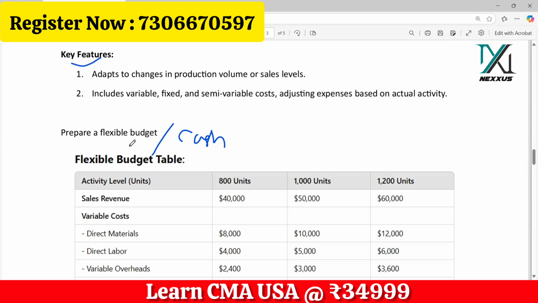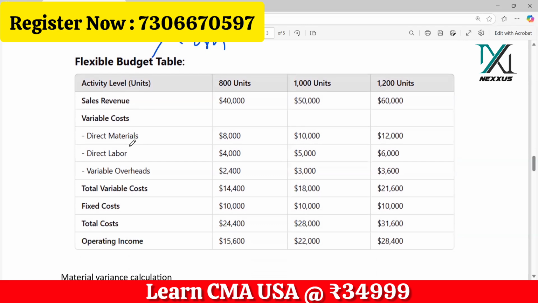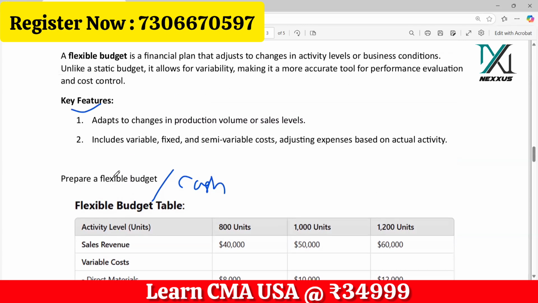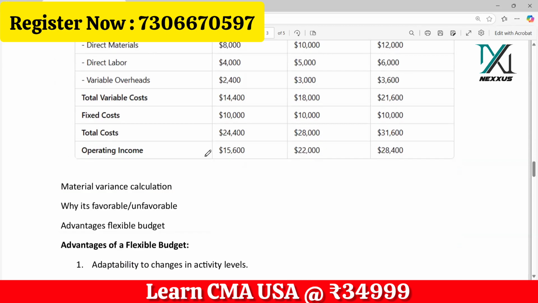You don't want to waste too much time preparing any budget. So I would say answer all the other questions and find time to prepare the budget at the end, if it is asked in the exam. That way you don't lose time for other easy questions that you could answer in a very short period of time. Okay, so it's very important. Preparation of a flexible budget or a cash budget could be asked in your exam, and definitions of flexible budget, standard budget or cash budget should also be given priority.